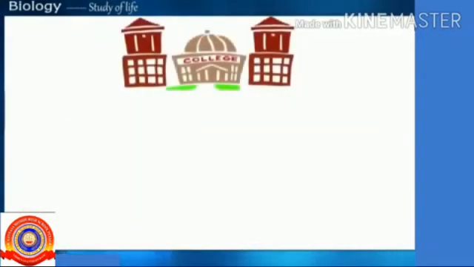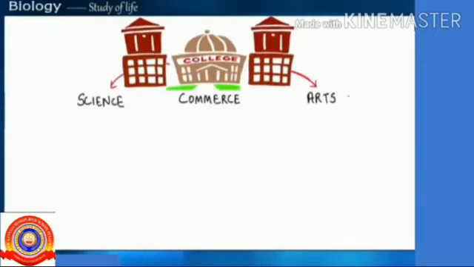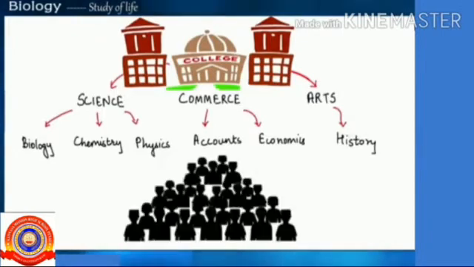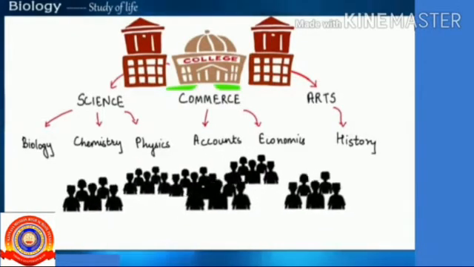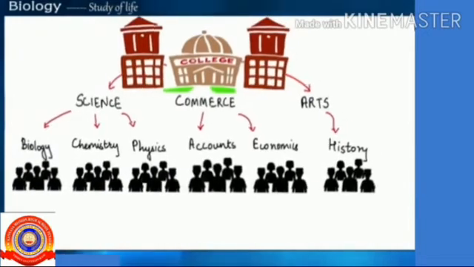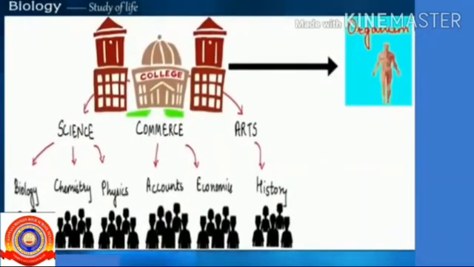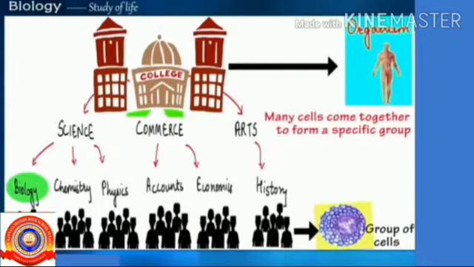As we all know, a college has many departments such as science, commerce and arts departments. And each department has its own specific subjects. Many students study a particular subject based on their liking. Similarly, a college as a complete institution can be compared to a living organism. Just as many students come together to form a class of biology, in the same way, many different cells come together to form a specific group called a tissue.